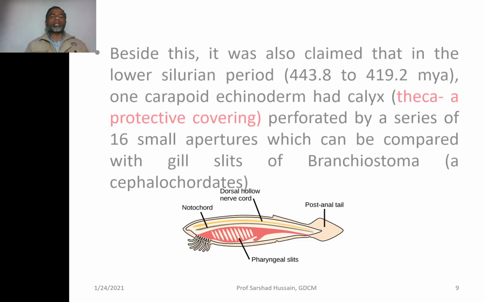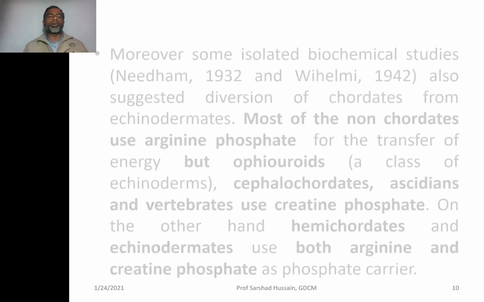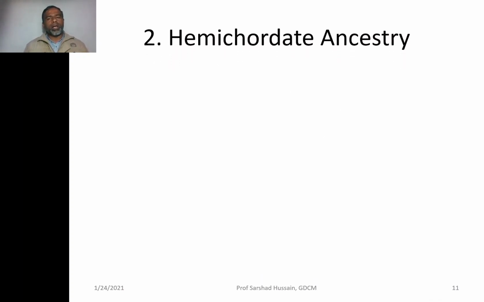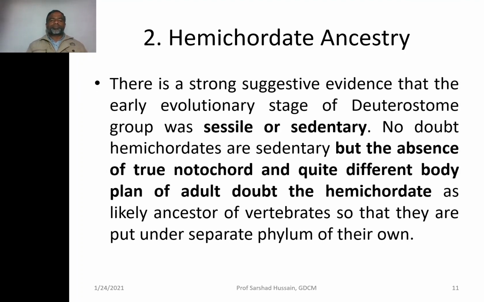Now let us look at other groups of the deuterostomes and the lower chordates, which can be held ancestors or not. Like hemichordate, you can say. Though the hemichordates are sessile and sedentary.